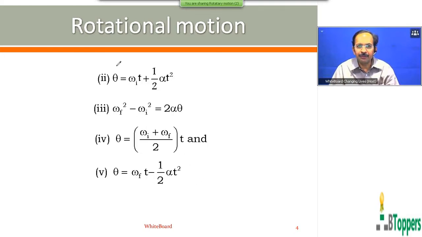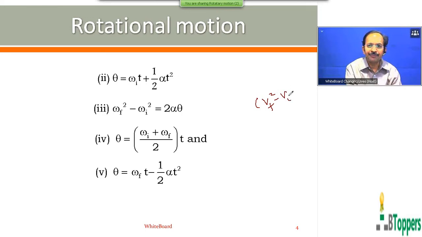The second equation of motion can be written as theta equal omega I into T plus half alpha T square. The third equation of motion is omega F square minus omega I square equal to 2 alpha theta, which is similar to the equation Vf square minus Vi square equal to 2AS in linear motion with constant acceleration.